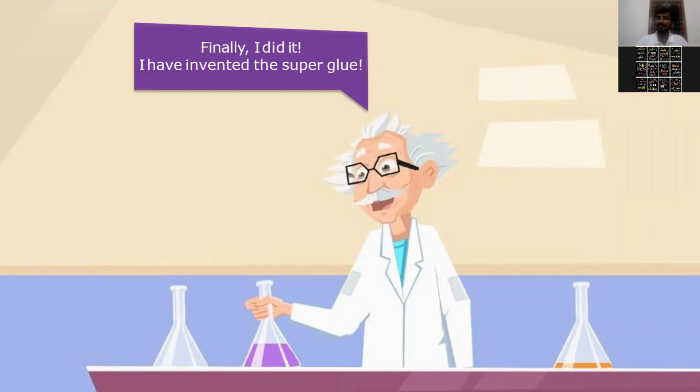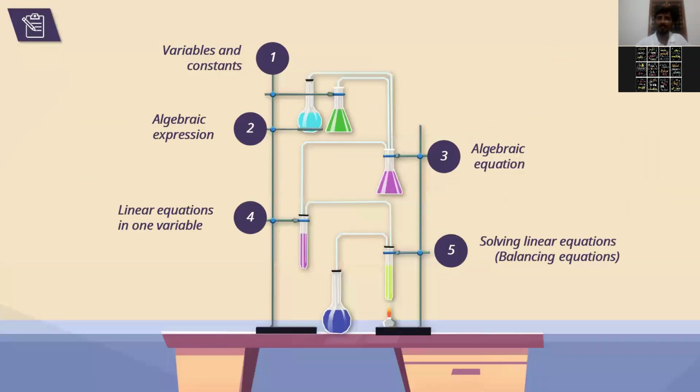So finally, we are at the end of the lecture. Dr. Bantu has done it. He has invented super glue. He was doing an experiment and at the conclusion he made that blue purple color. What is that? Super glue. Fine, so let's conclude the lecture.